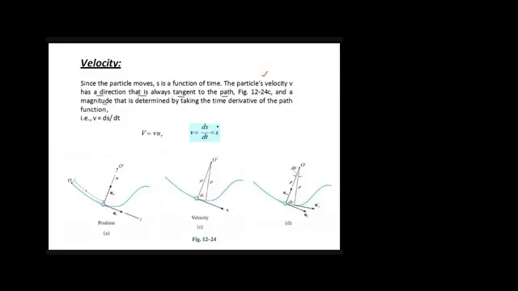So the final equation that we get for the velocity is shown over here. If you look at this equation, the velocity is equal to the magnitude of velocity and the direction of velocity. Since velocity is a vector quantity, it has magnitude, and we know that the magnitude of velocity is also known as speed, and this is the direction of velocity.